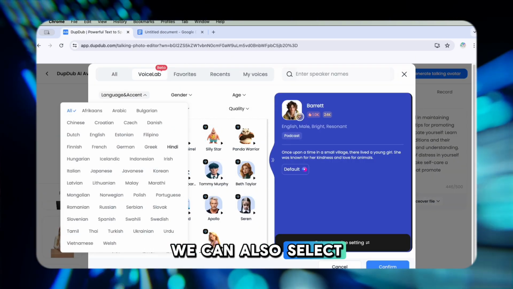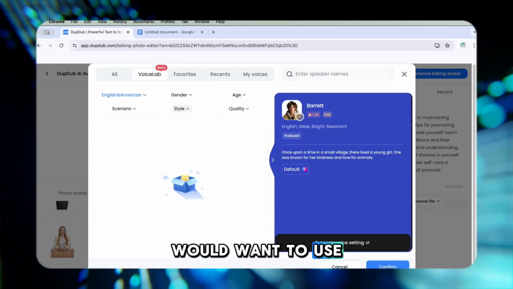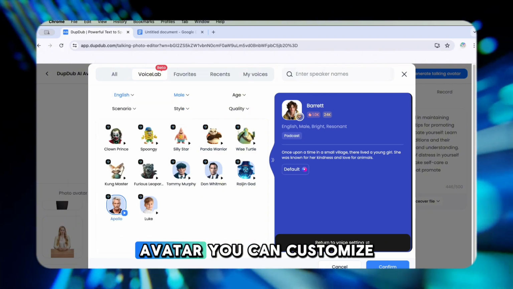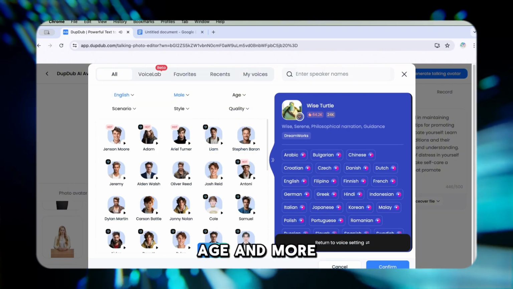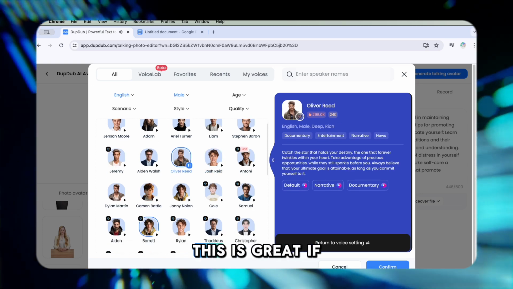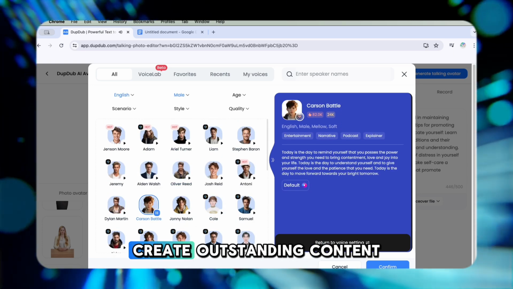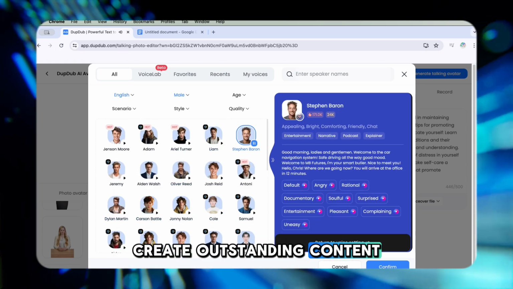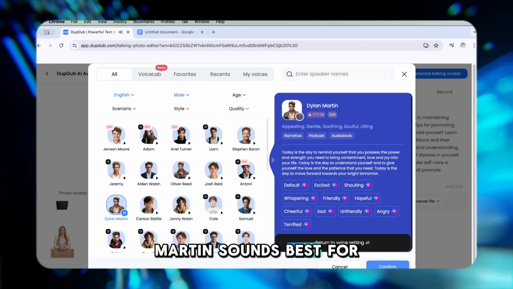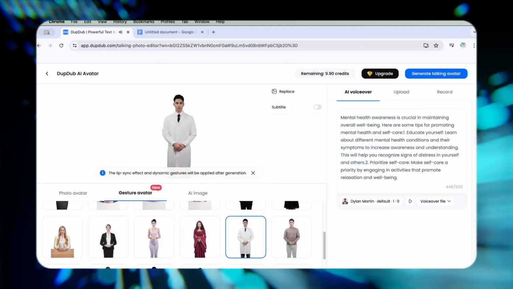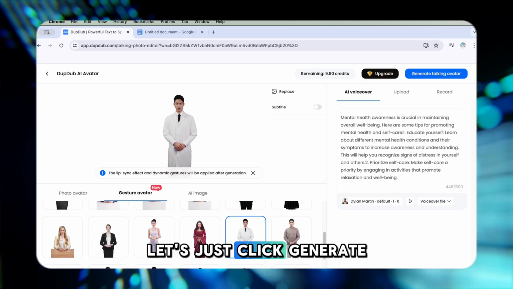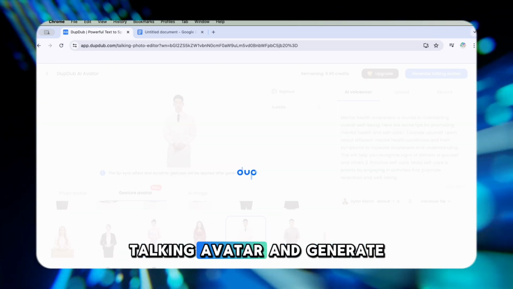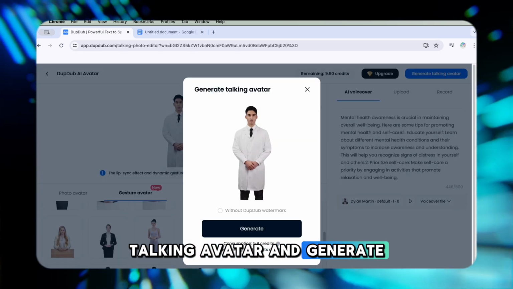We can also select the voice that we would want to use for our AI avatar. You can customize its accent, gender, as well as age, and more. This is great if you really want to create outstanding content. The voice of Dylan Martin sounds best for me. Now that's done, let's just click Generate Talking Avatar and generate.